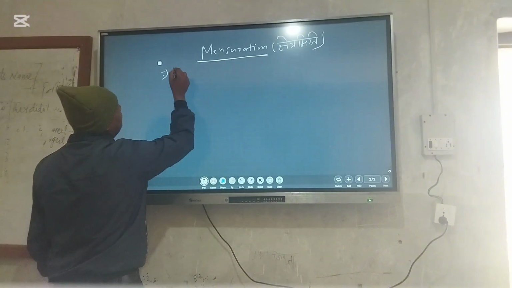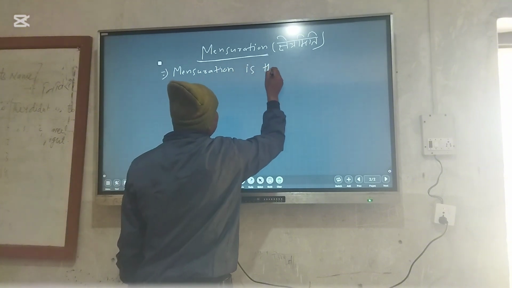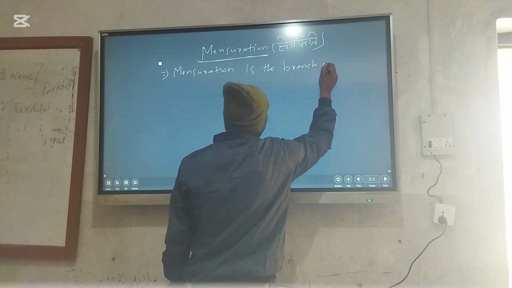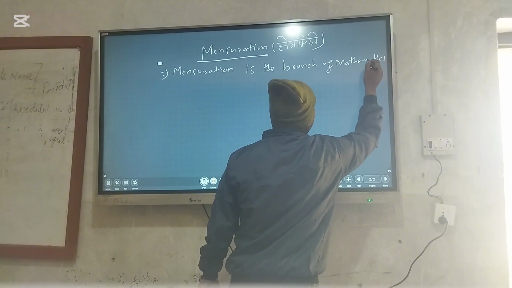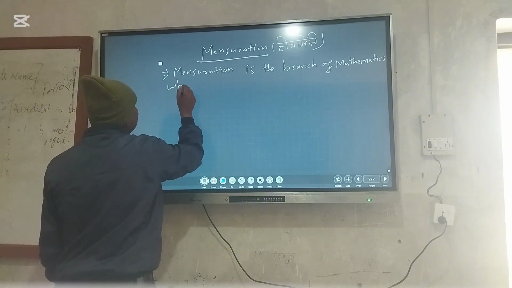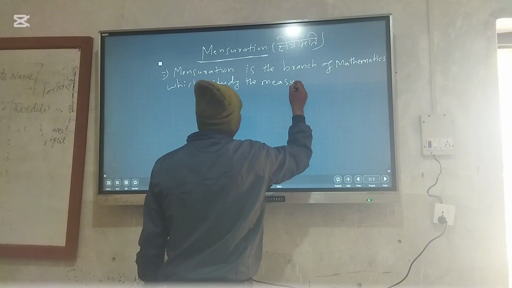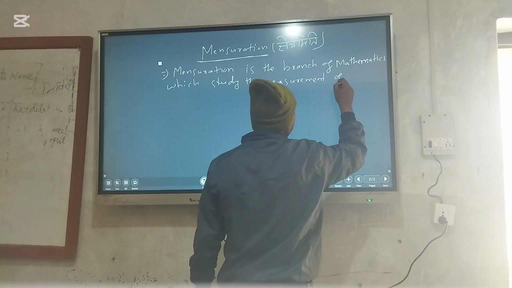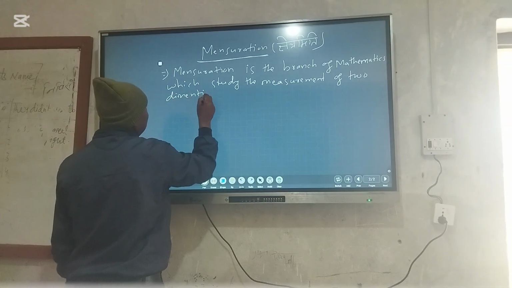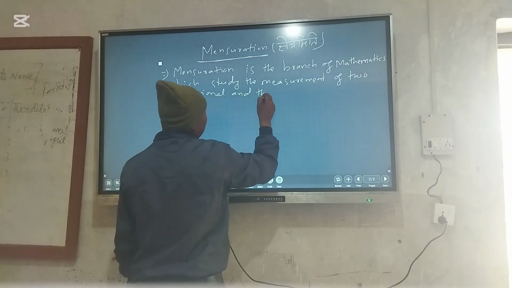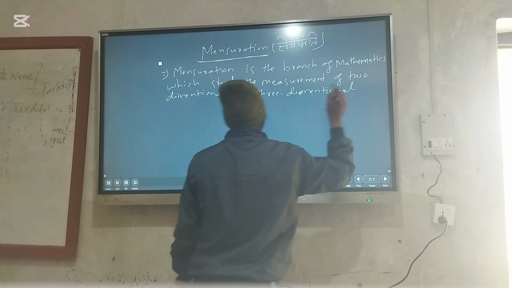Definition of mensuration: mensuration is the branch of mathematics which studies the measurement of two-dimensional and three-dimensional geometrical figures.